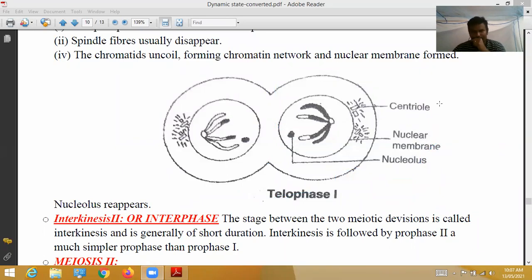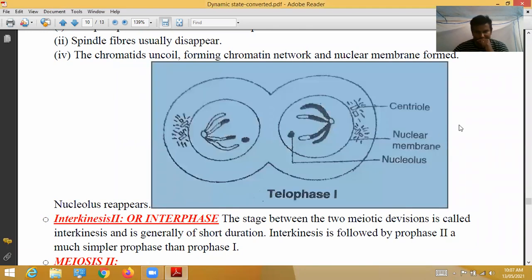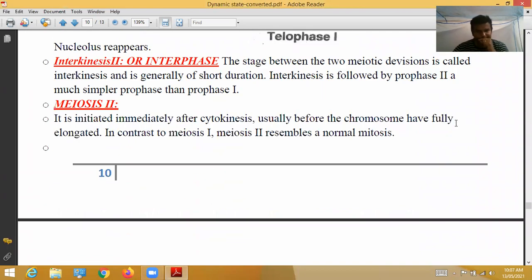Already yesterday I said one thing to you about meiosis 2. See here, it is initiated immediately after cytokinesis 1.